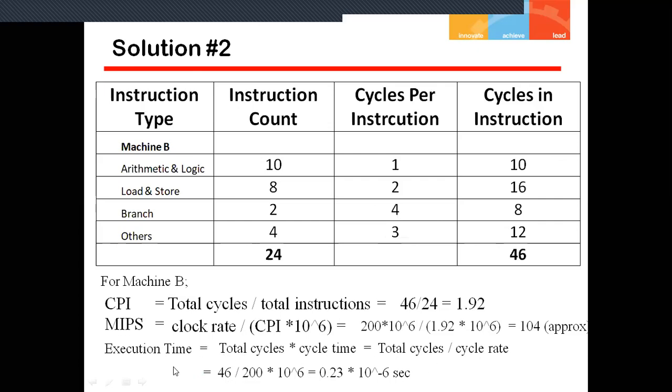So I think we have done the same question. In the same question, we have done the two types of machines. So now you will get somewhat of an understanding of how we calculated the CPI, the MIPS, and the execution time. Here is another question of the same type for better practice, friends. Let us take problem number 3.